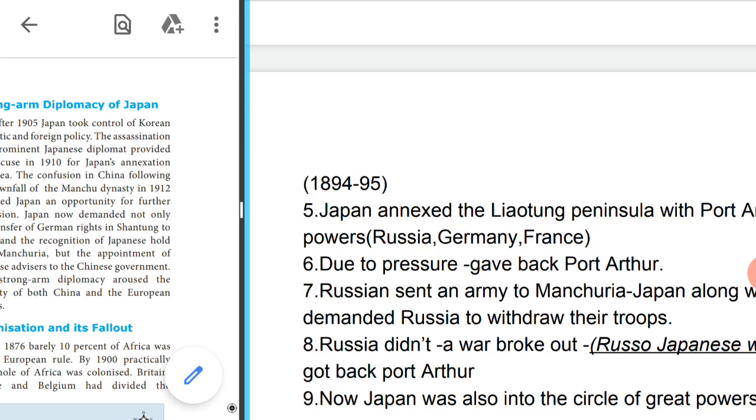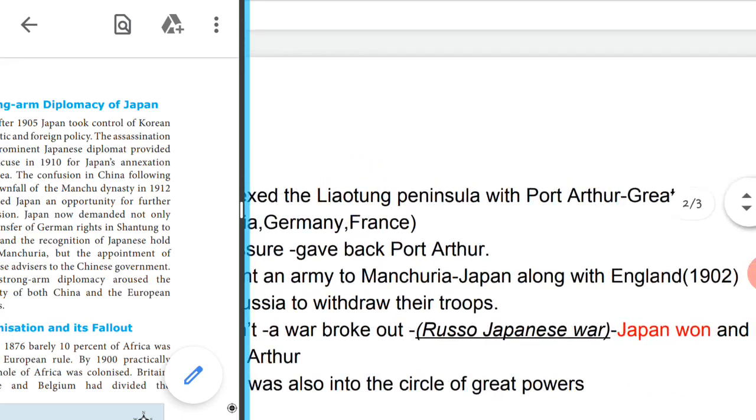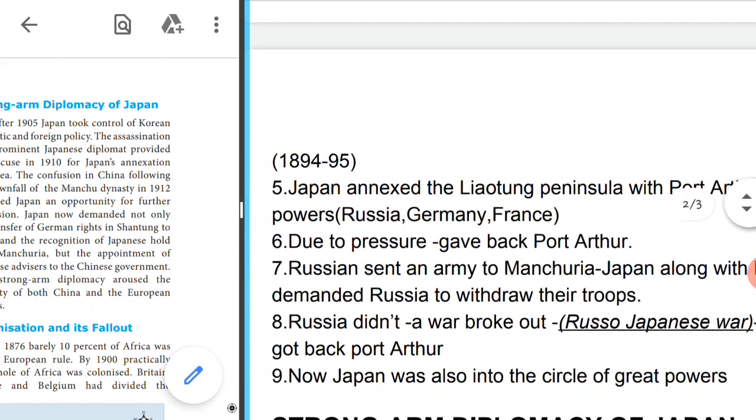Now Russia was seeing this. Russia thought, okay, let me also wage a war. So Russia sent its army to Manchuria. Manchuria is a place in China. So already Japan went to war with China, and now Russia is also going to war with China, that is Manchuria. Now what is Japan doing? Japan joined hands with England in 1902, and it asked Russia to draw back its forces from China. But Russia did not listen, because Russia thought Japan was not a superpower.